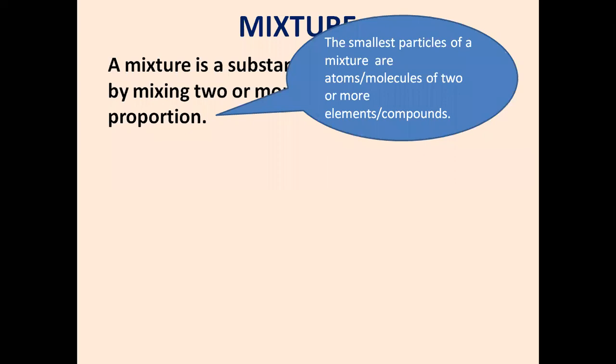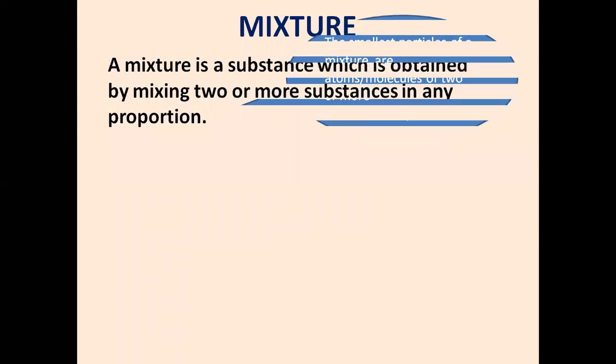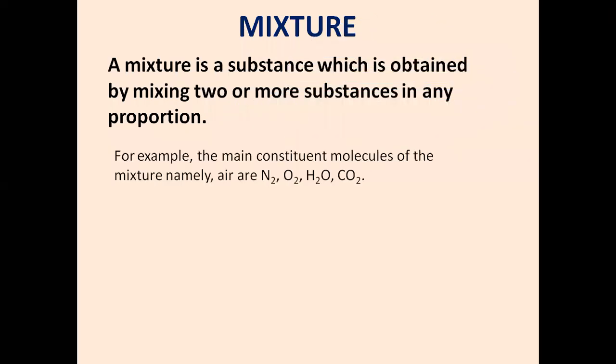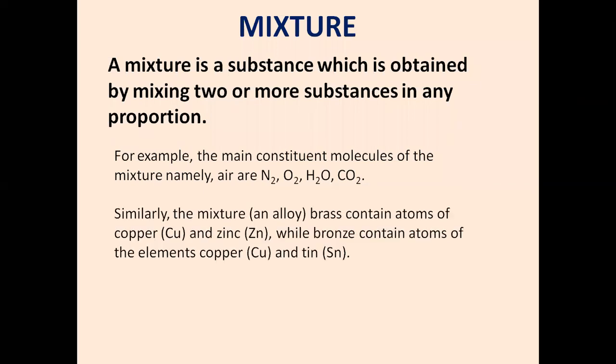So in case of a mixture, we can't have any fixed definition. It is all random. The smallest particles of a mixture are atoms or molecules of two or more elements or compounds. One random example can be air, because air is a mixture of so many things: nitrogen gas, oxygen gas, water vapor, carbon dioxide gas. These are the main constituents, but there are a lot more things inside the air.